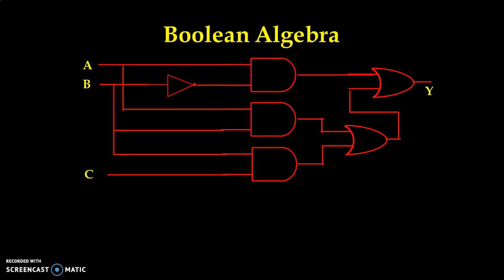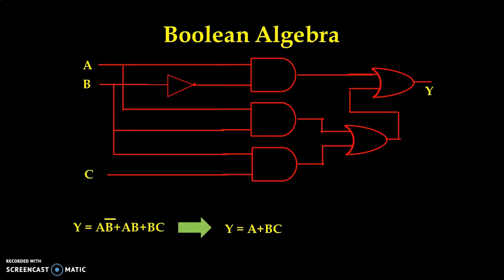Suppose we have one logic circuit. We have used basic gates AND gate, OR gate and NOT gate. We have three inputs A, B, C and output Y. If we write a Boolean expression for this logic circuit, then we can write Y is equal to A B bar plus AB plus BC. But now if we use Boolean algebra and simplify the Boolean expression, then we can write the expression as Y is equal to A plus BC.